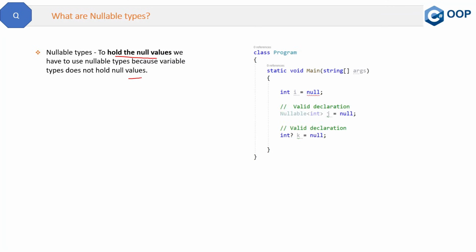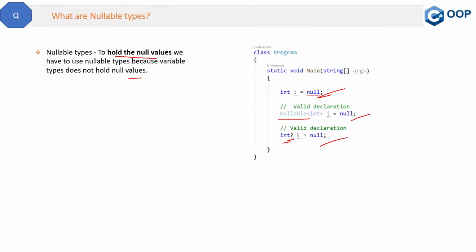Let me show you the code also. See, here we have tried to store the null value in a normal integer variable, but then it is giving a compile time error. So in order to store this null value, we have to use this nullable type, and then we will be able to store the null values. This is one way, and this is the second way of storing the values in the nullable. So basically, wherever you have seen this question mark, it is nothing else but in order to store the null values, this question mark has been used.